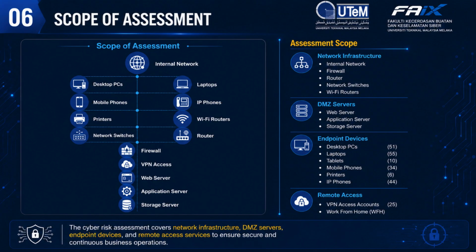First is the network infrastructure, which includes the internal network, firewalls, routers, switches, and Wi-Fi routers. Second is the DMZ environment, consisting of the web server, application server, and storage server that provide public-facing services. Third is the endpoint devices, including desktop PCs, laptops, tablets, mobile phones, printers, and IP phones used by employees. Finally, the assessment also includes remote access services through VPN connections that support work-from-home employees. These assets were selected because they are essential to the organization's daily business operations and cybersecurity.